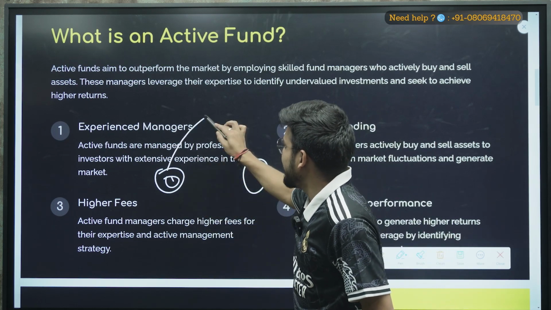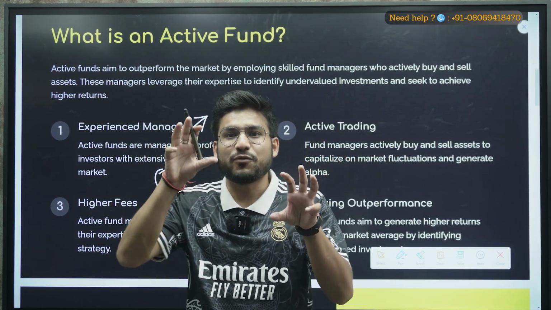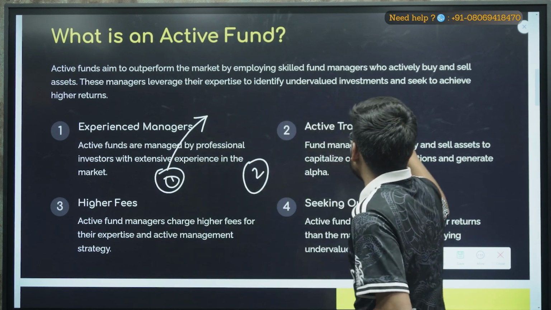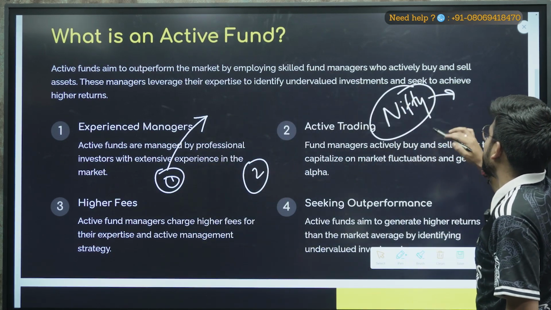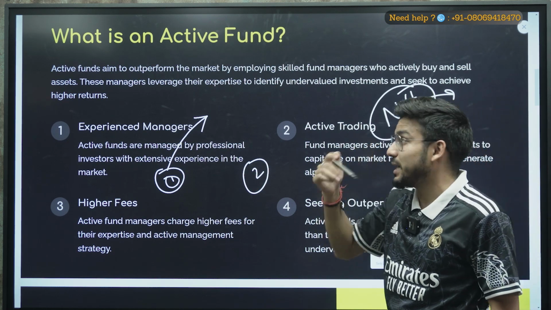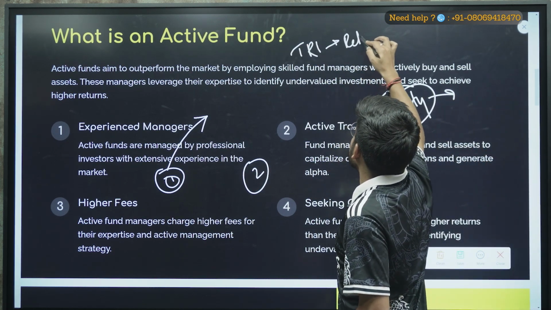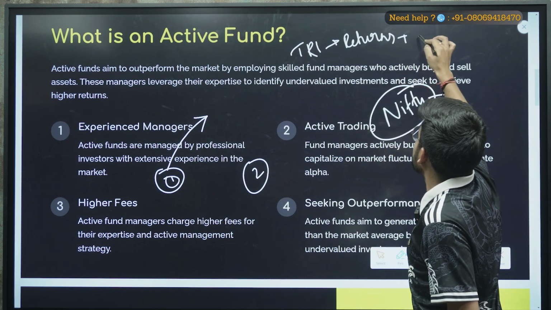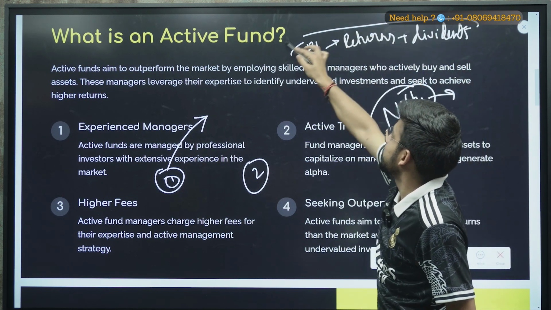Now the first one thinks that he can invest in a stock that can outperform the index. For example, right now if I say Nifty, Nifty is giving approximately the TRI. The TRI means the returns plus dividends.